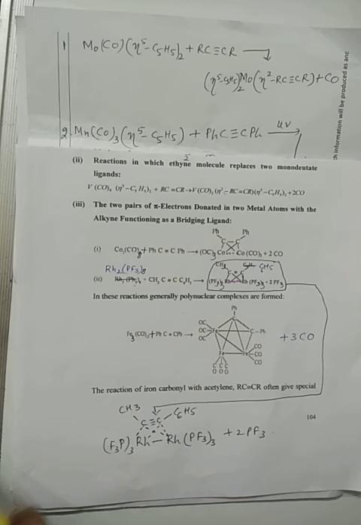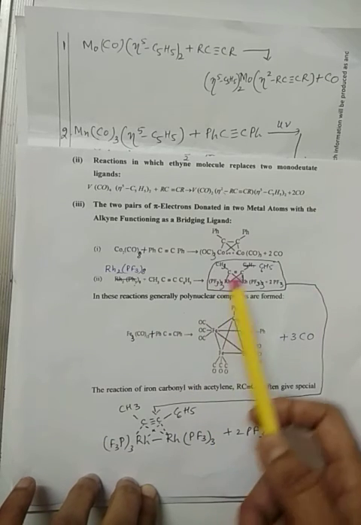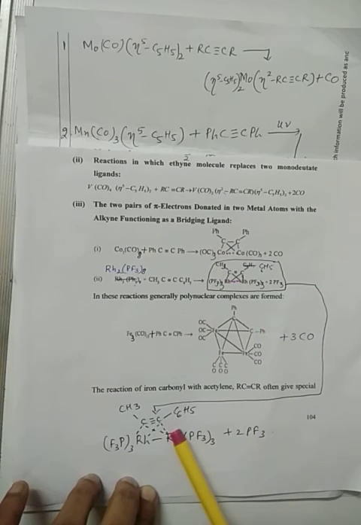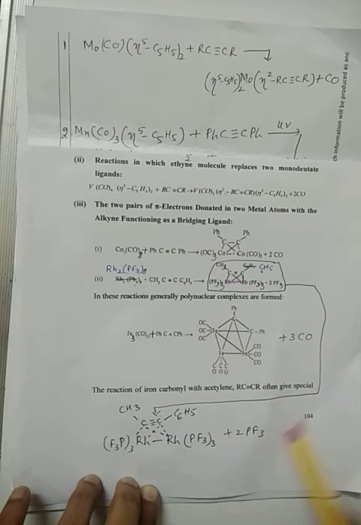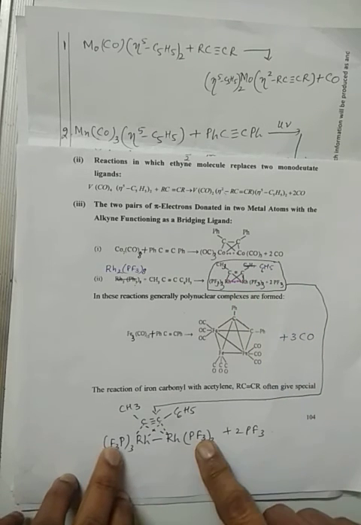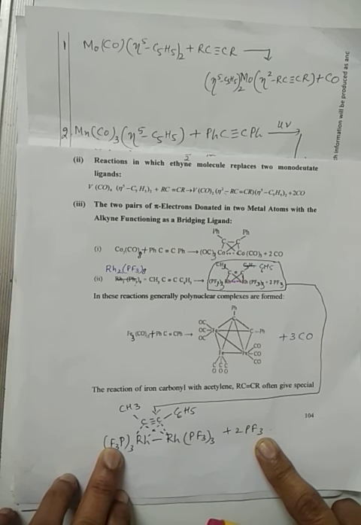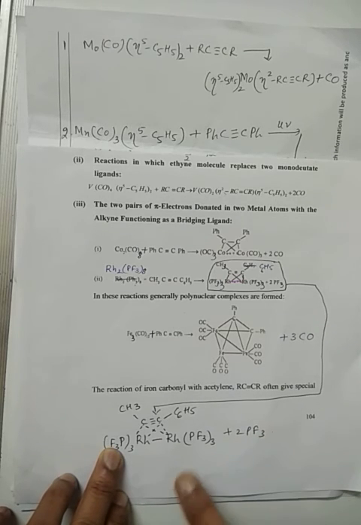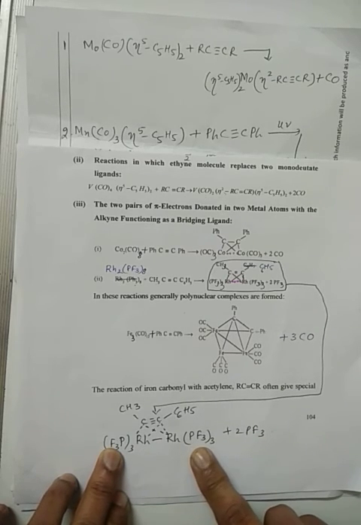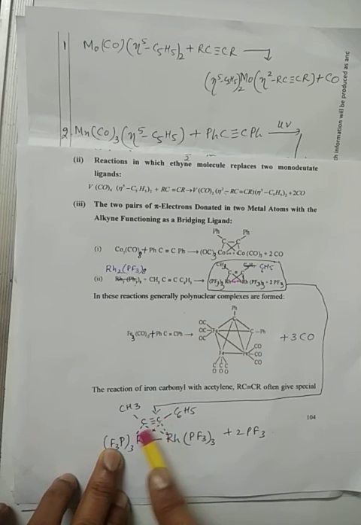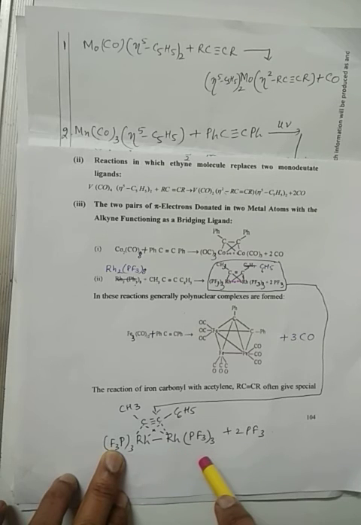Now one of the PF3 ligands on each side is replaced and the acetylene molecule is joined here. See, the structure of this molecule is shown here. One PF3 ligand on both sides comes out, so two PF3 are formed as a product, and the bonding sites liberated because of this PF3 elimination are bonded to both the carbon atoms in this way. So in this type of reaction, a variety of polynuclear complexes are formed.